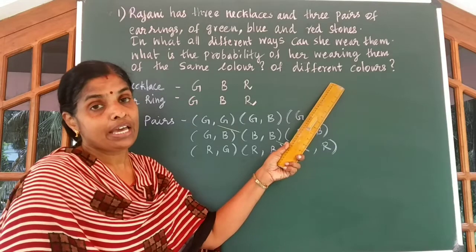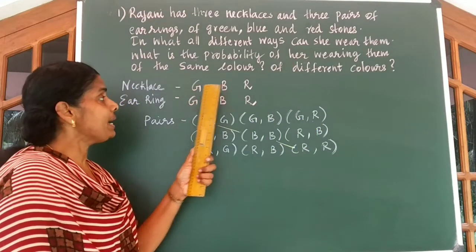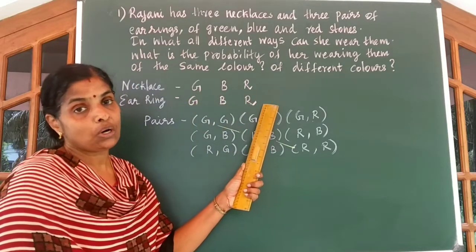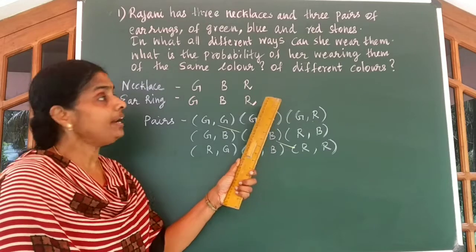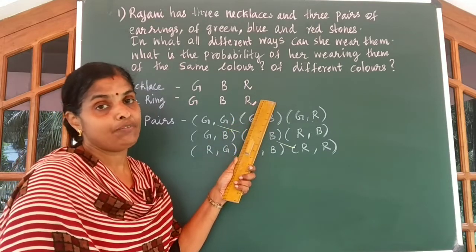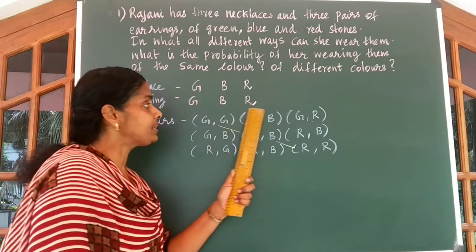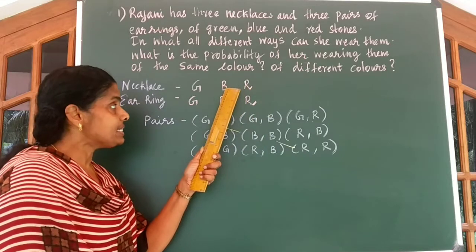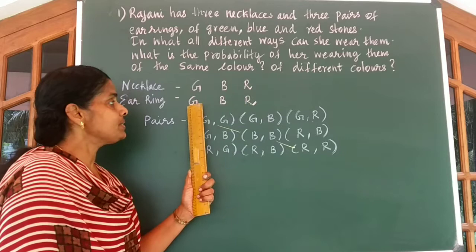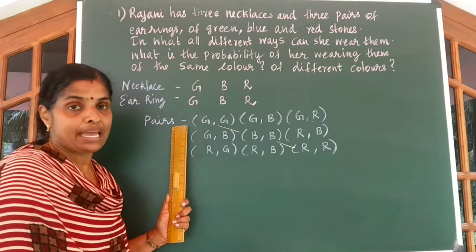Here, children, we are talking about pairs. That is, we have 3 pairs of necklaces and 3 pairs of earrings. So the possible ways of dressing are 3 into 3. We can write 9 different pairs. That is, the first one is paired with all the 3, then the second one is paired with all the 3 colors, and the third one is also paired with all the 3 colors. I have written the possible pairs here.